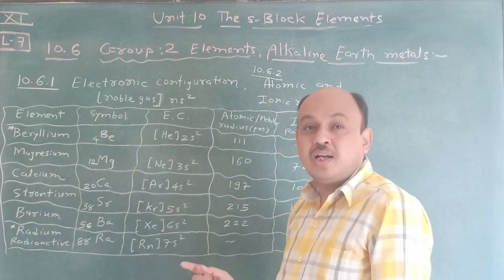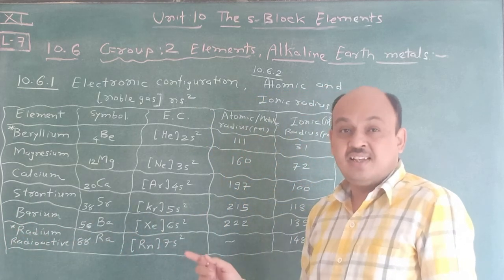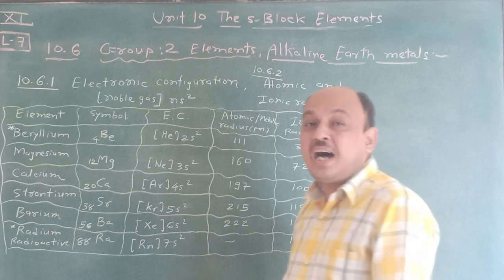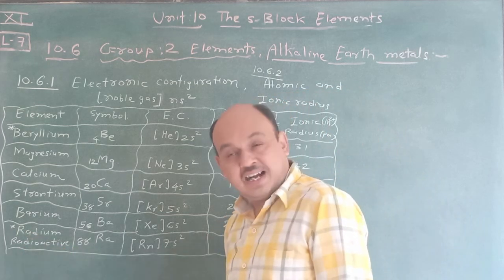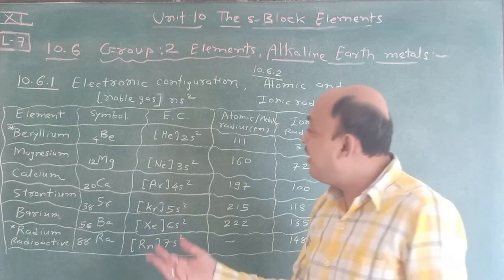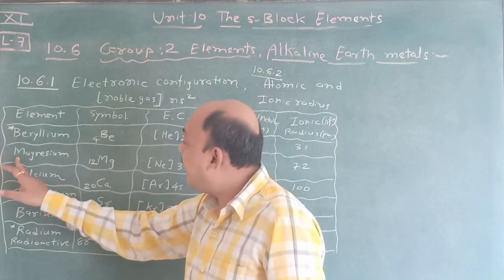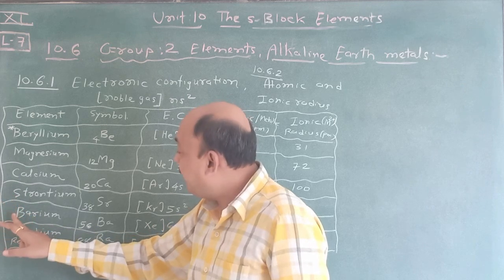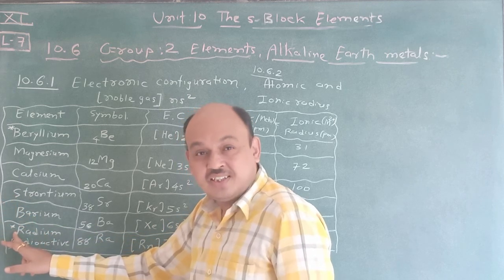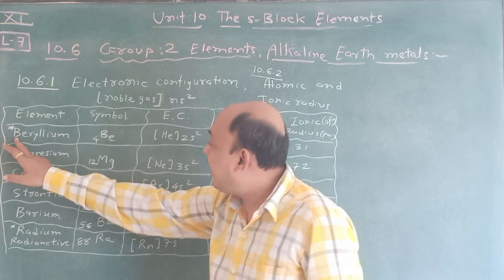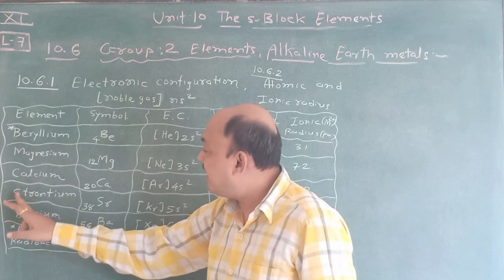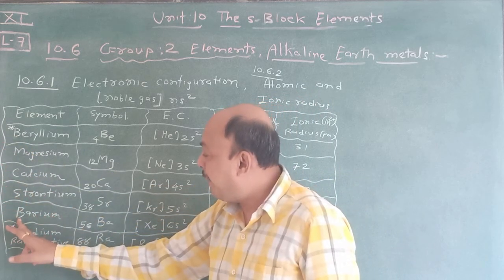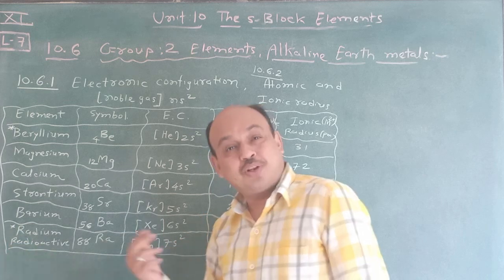Be, Mg, Ca, Sr, Ba, Ra. And in a different way: Beta, Mage, Car, Scooter, Ba, Raji. Once again, Beta, Mage, Car, Scooter, Ba, Raji. That's what you have to remember.